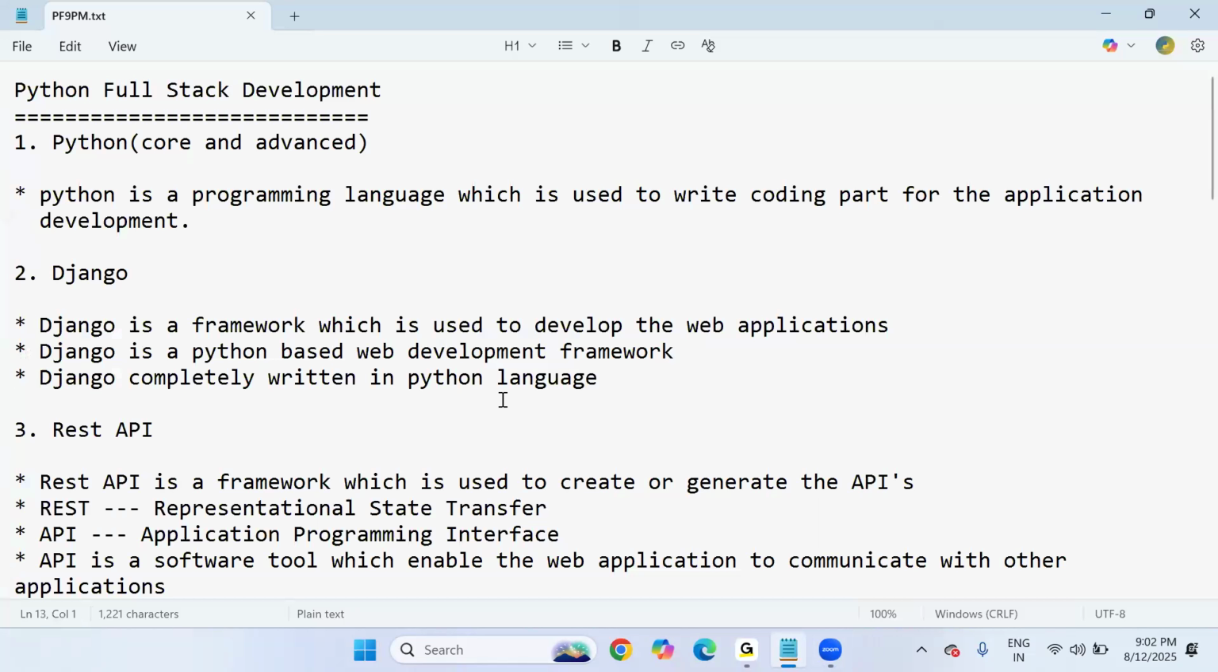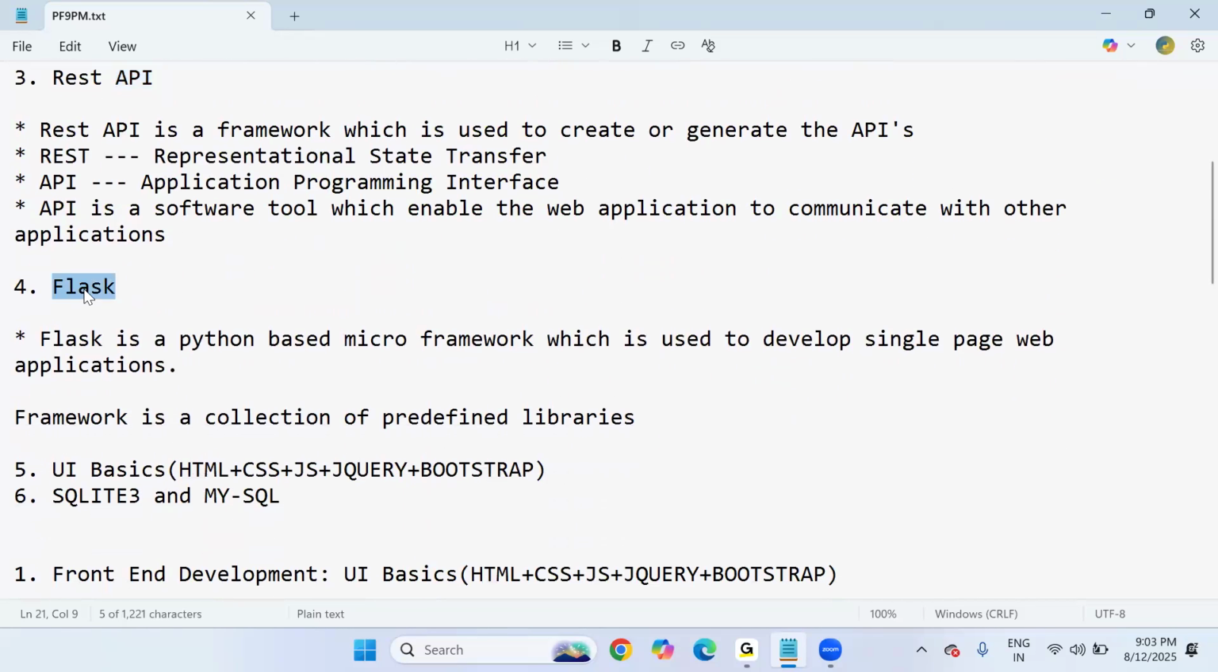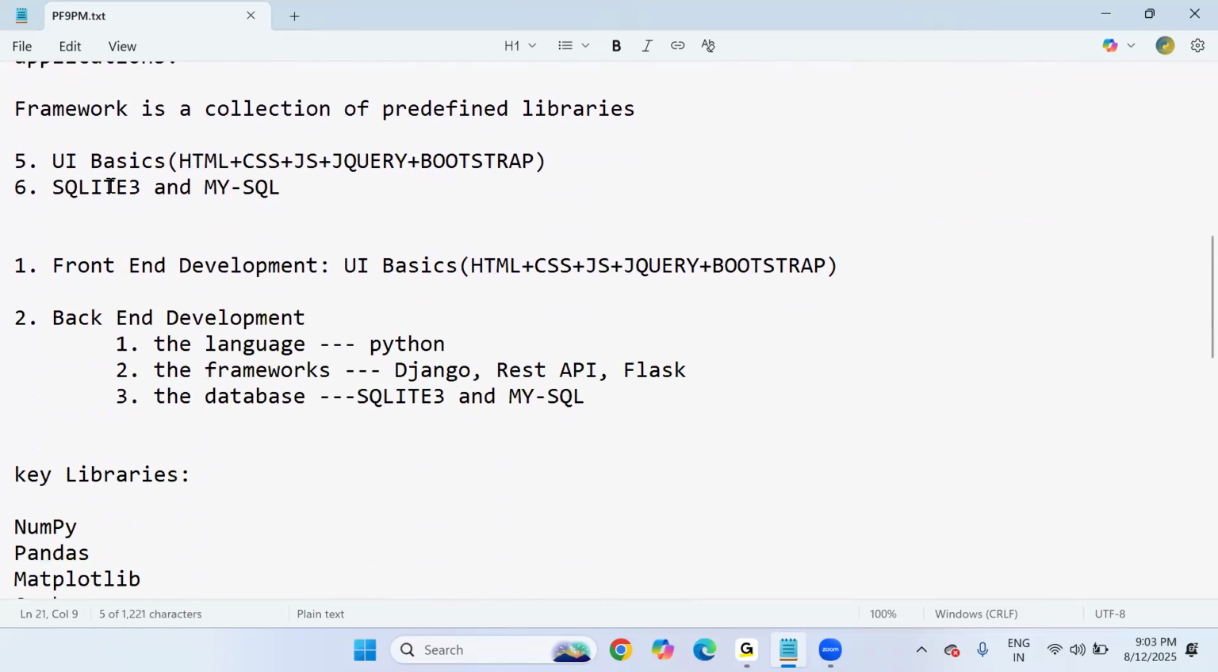This is the second demo session of Python full stack development. In the last lecture, I discussed what subjects I'm going to cover in full stack development of Python. I have listed all the subject names: Python, Django, REST API, as well as Flask, and UI basics, SQLite and MySQL.